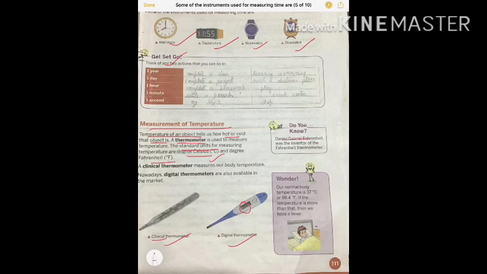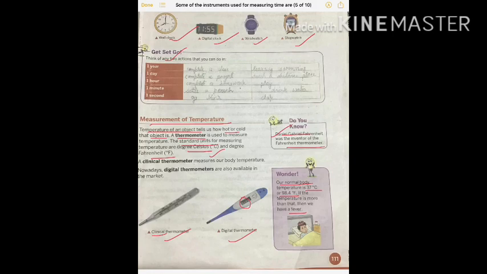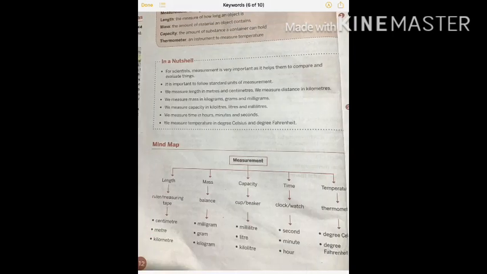The Fahrenheit thermometer was invented by Daniel Gabriel Fahrenheit. Our normal body temperature is 37 degrees Celsius, and in Fahrenheit it is 98.4 degrees. The thermometer you use shows 98.4 as normal temperature. And if you have a fever, you will get a temperature more than this 98.4. So this was about measurement of temperature.